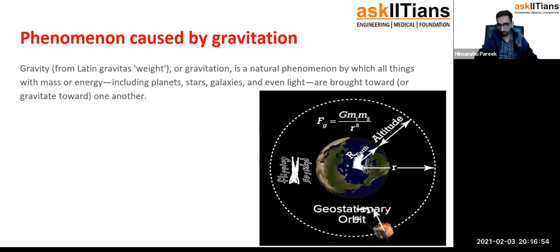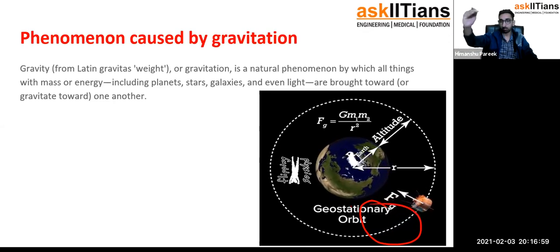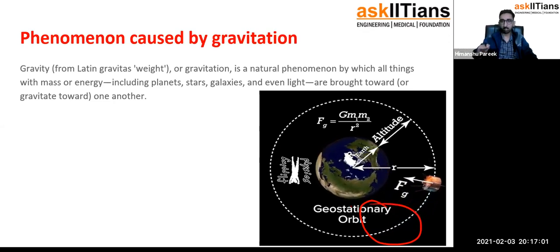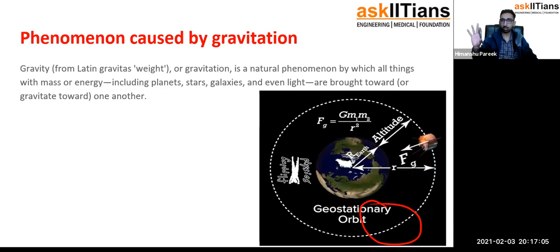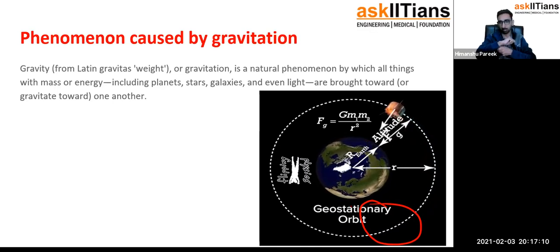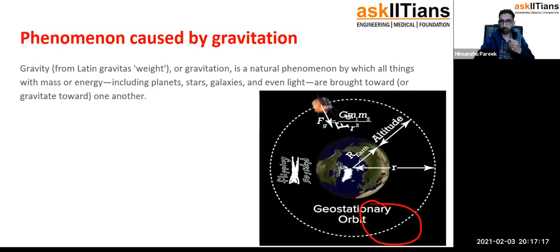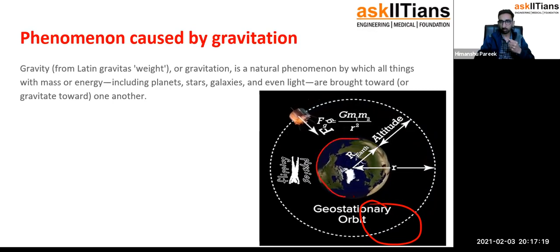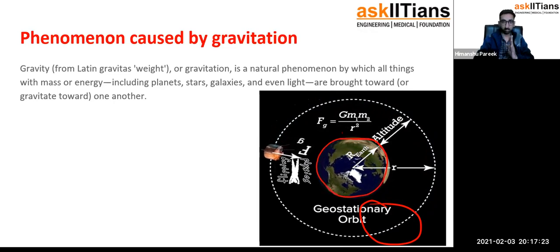Here you can see this is a beautiful satellite. The satellite is going in a particular orbit, right? The name of this satellite is geostationary satellite. I'll be giving you a small introduction about it at the end of this chapter, in the last lecture of this chapter: what is the meaning of geostationary satellites? Here you can see this is our Earth. Earth is rotating about its own axis, and in this stationary orbit, this satellite is revolving around the Earth.